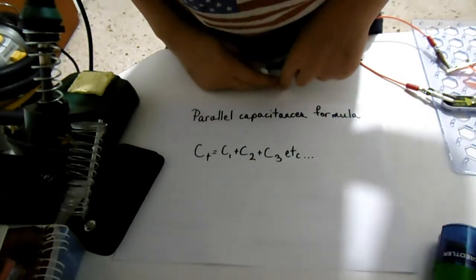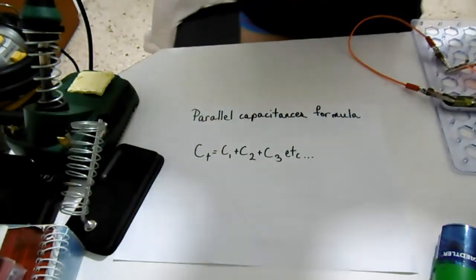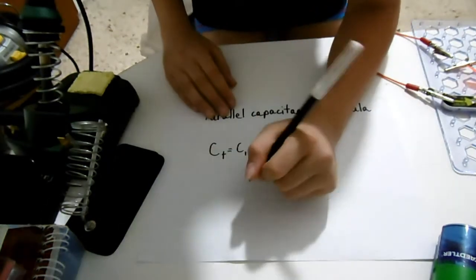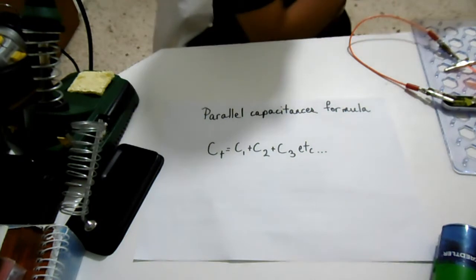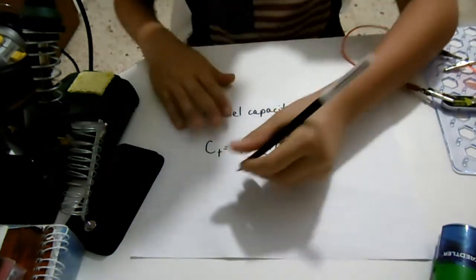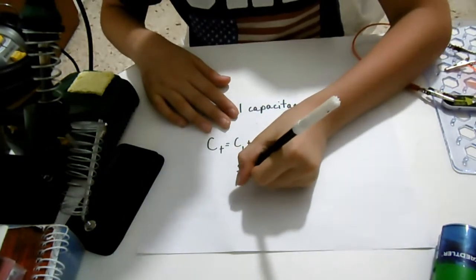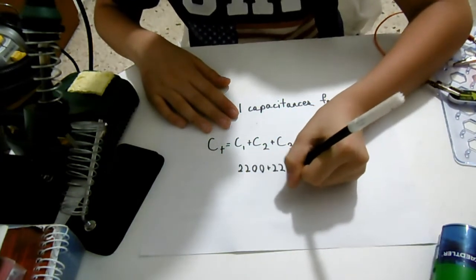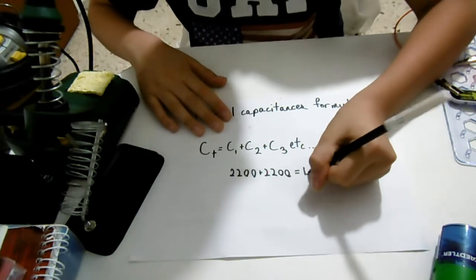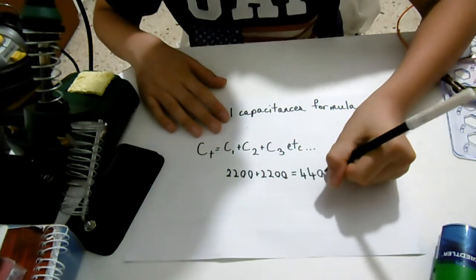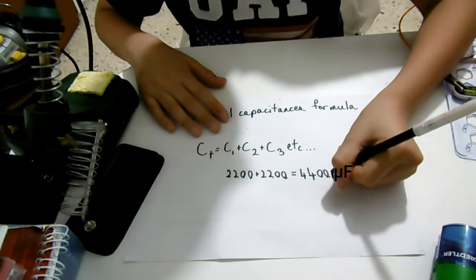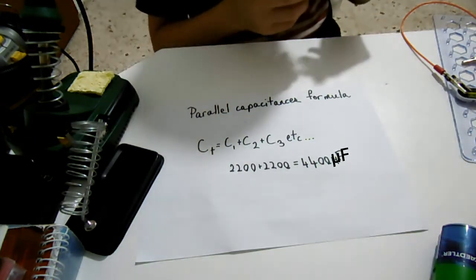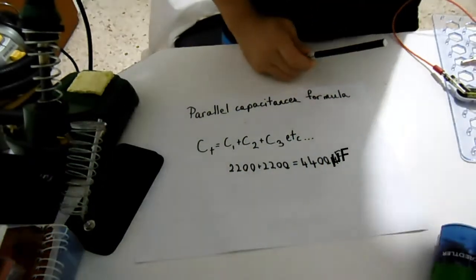But in the parallel capacitance formula, we just add the capacitances together. So total capacitance is the capacitance of one capacitor plus the capacitance of another capacitor. In this case, we have 2200 microfarads plus 2200 microfarads, which leaves us with 4,400 microfarads, or 4.4 millifarads. And now I'm going to prove this.